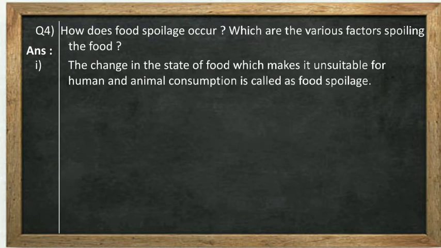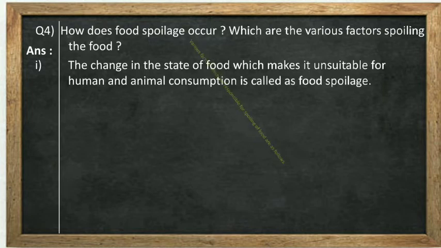And food spoilage, the meaning of this term, is change in the state of food. यानी food की जो state है, condition है, उसके अंदर अगर change आ गया, okay, it means if you are not getting the proper smell, if its smell gets changed, if its taste gets changed, then that food is not suitable for human and animal consumption, and this is called food spoilage.